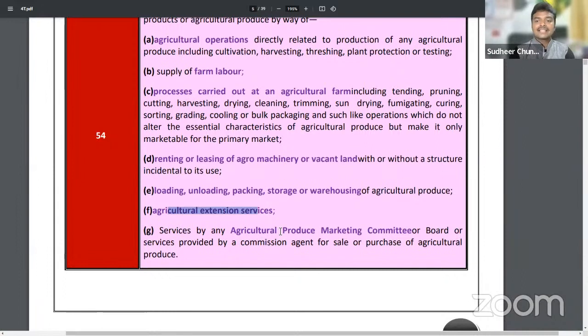Next, agricultural produce marketing committee. That means commission agents. Here it was given: agricultural commission agent. So an agricultural commission agent need not pay any GST. Generally GST will be levied on commission, but for an agricultural commission agent, exemption is being given. So I think the point is very clear here.